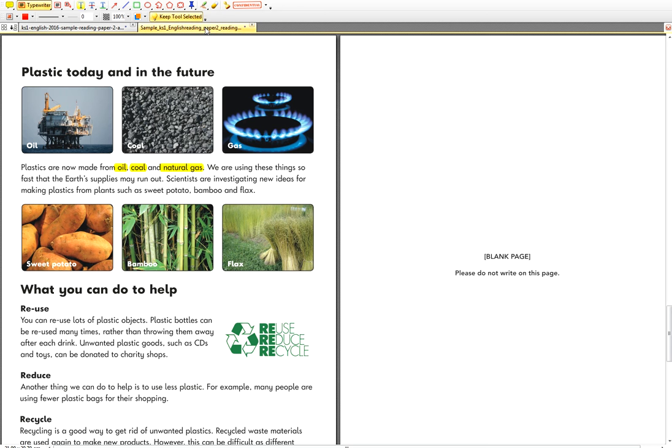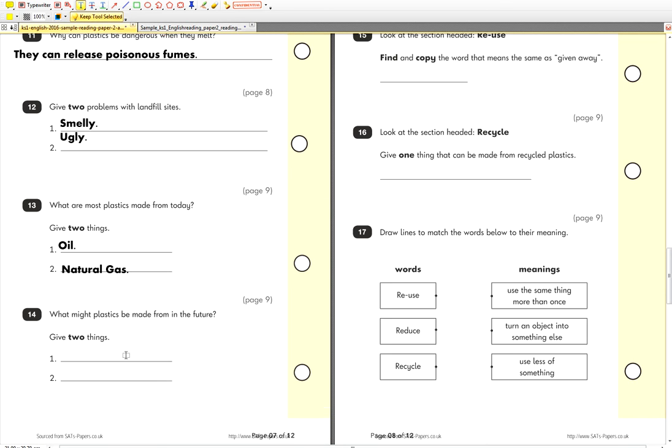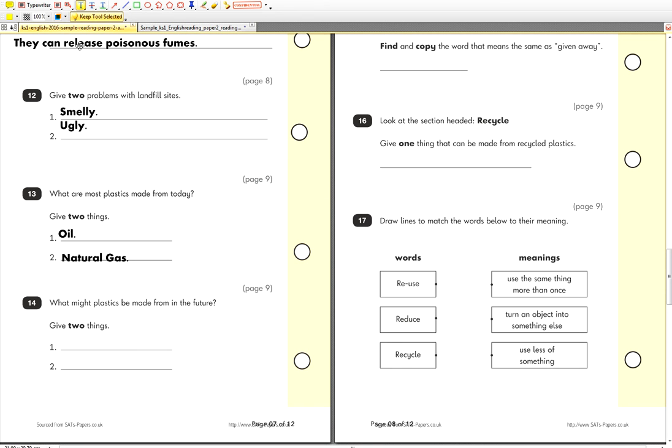What might plastics be made from in the future? If you look at the text, folks, in the future, it tells you here, scientists investigate new ideas for making plastics from plants such as sweet potato, bamboo, and flax. Those are the three things. Are we happy with that? And how many do we need to give? How many points? Two.